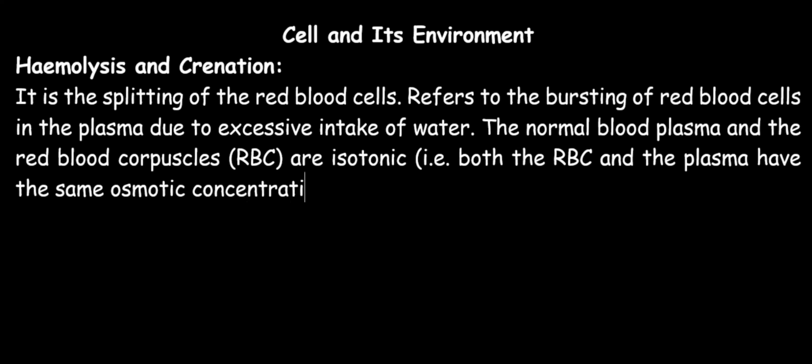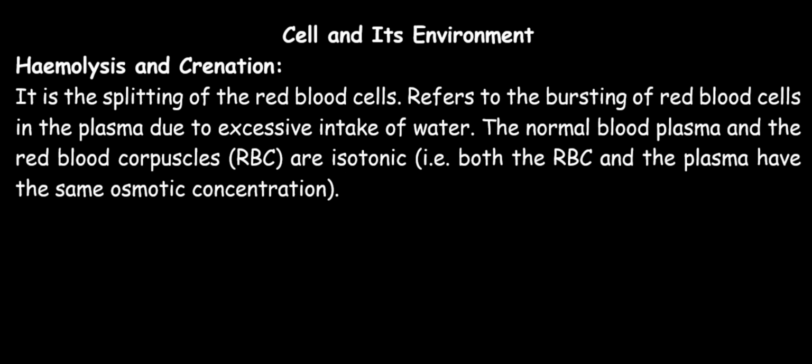If, for example, the osmotic concentration in the red blood cell is 5%, that in the plasma will also be 5%.